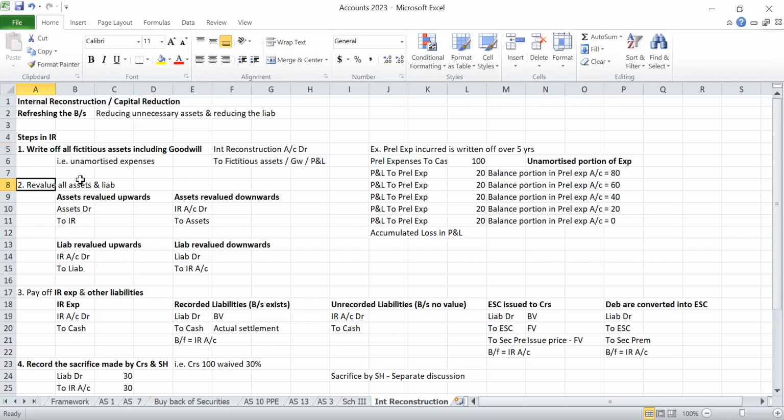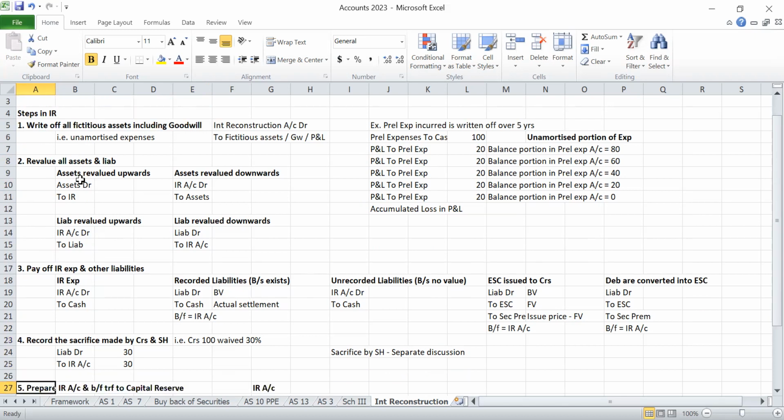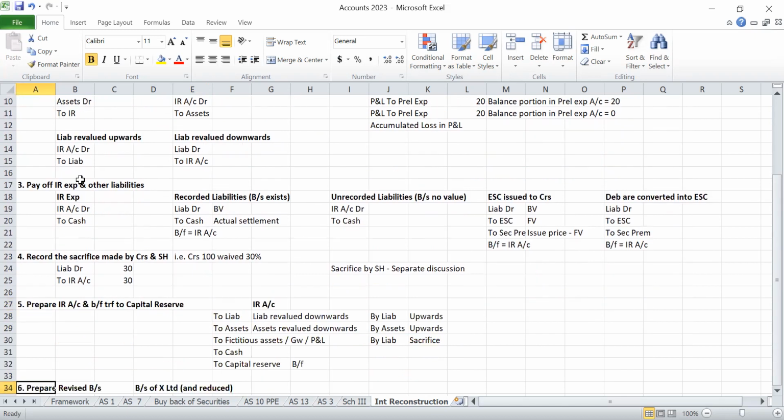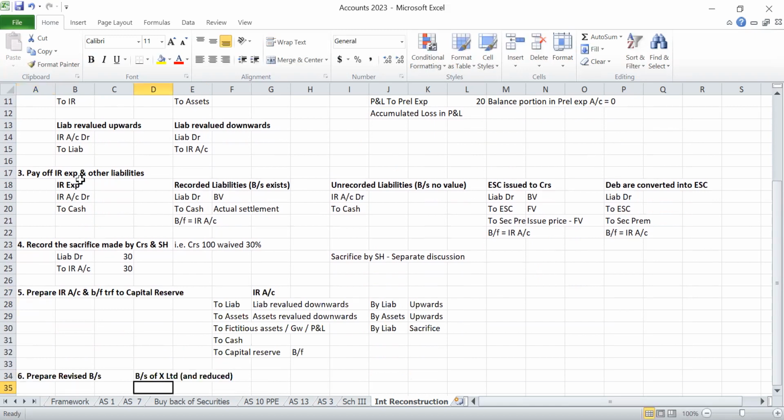Second, revalue all assets and liabilities. Third, pay off internal reconstruction expenses. Then record the sacrifice made by creditors and shareholders. Then prepare the internal reconstruction account and transfer the balancing figure to capital reserve. Last step, prepare the revised balance sheet, in which you have to add "and reduced".